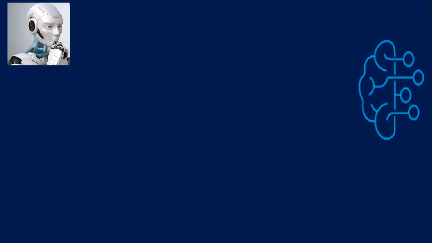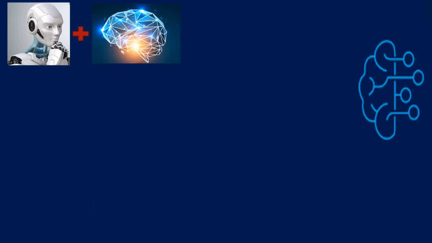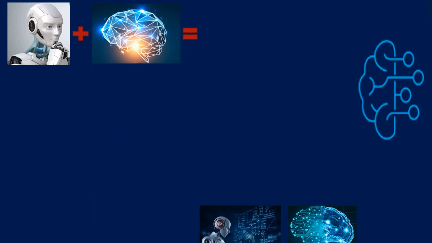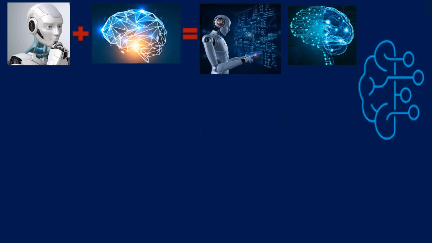Here we can say artificial plus intelligence, or the human brain, results in artificial intelligence, where the computer system can possess the same abilities like learning and making decisions on the basis of their capabilities, just like the human brain. So that's why it is artificial intelligence.